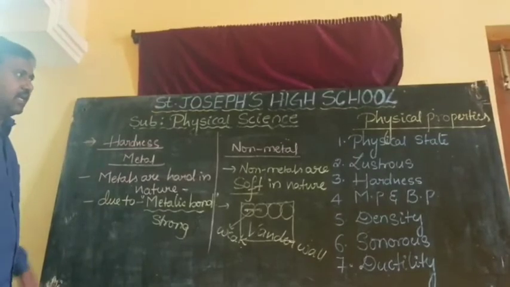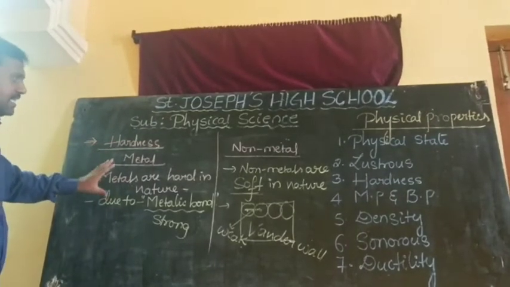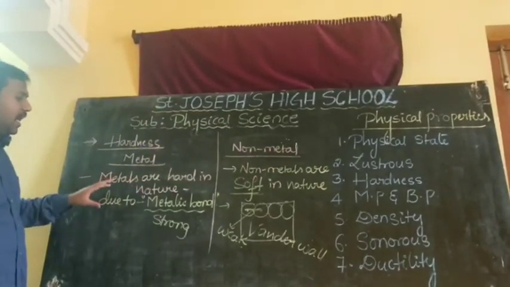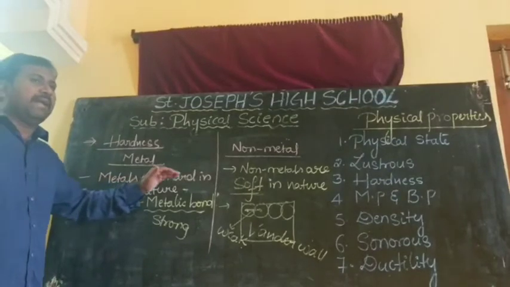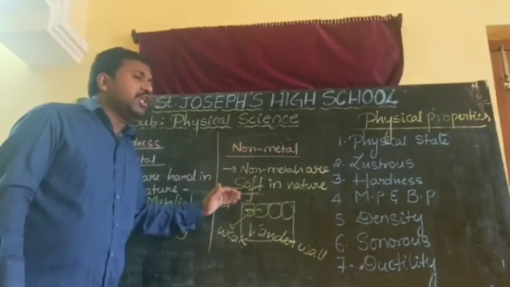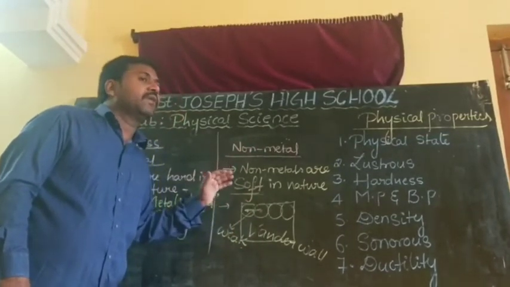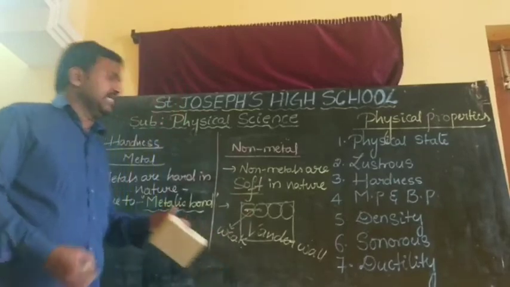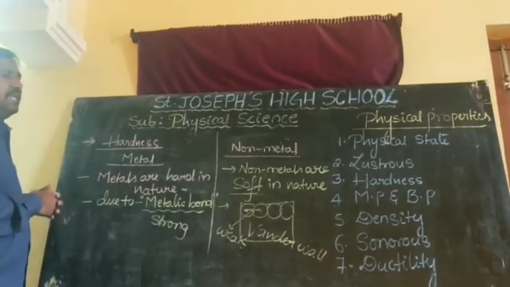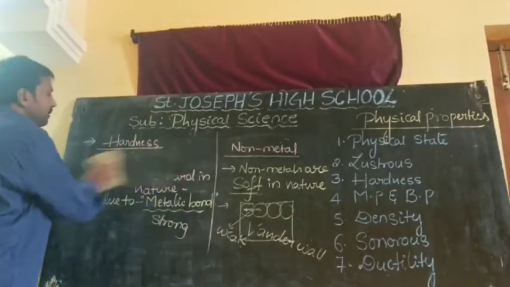Is it clear, children? So once again I am discussing. Metals are hard in nature, non-metals are soft in nature. Why are metals hard? Due to the presence of metallic bond between particle to particle. Why are non-metals soft? Due to the presence of van der Waals forces between the particle to particle. Is it clear? Sir, in the metals, are there any exceptions? Yes, in the metals also exceptions are there.